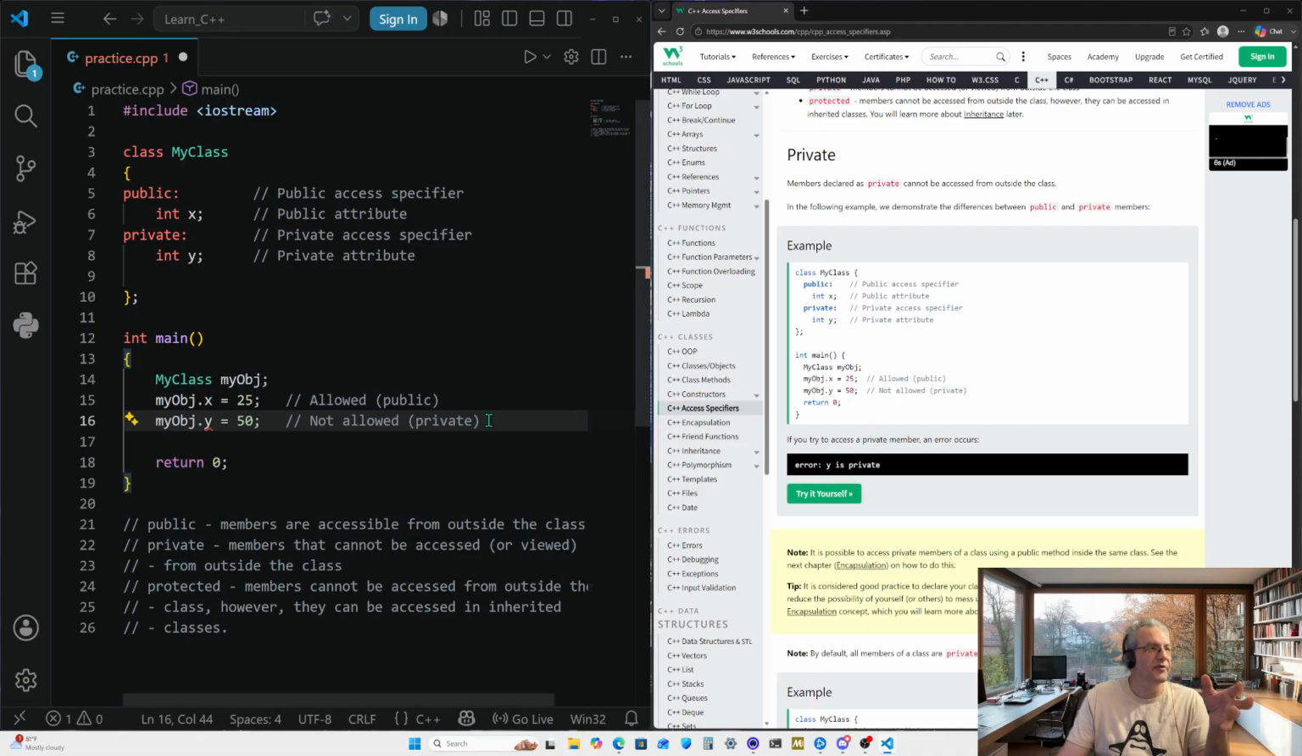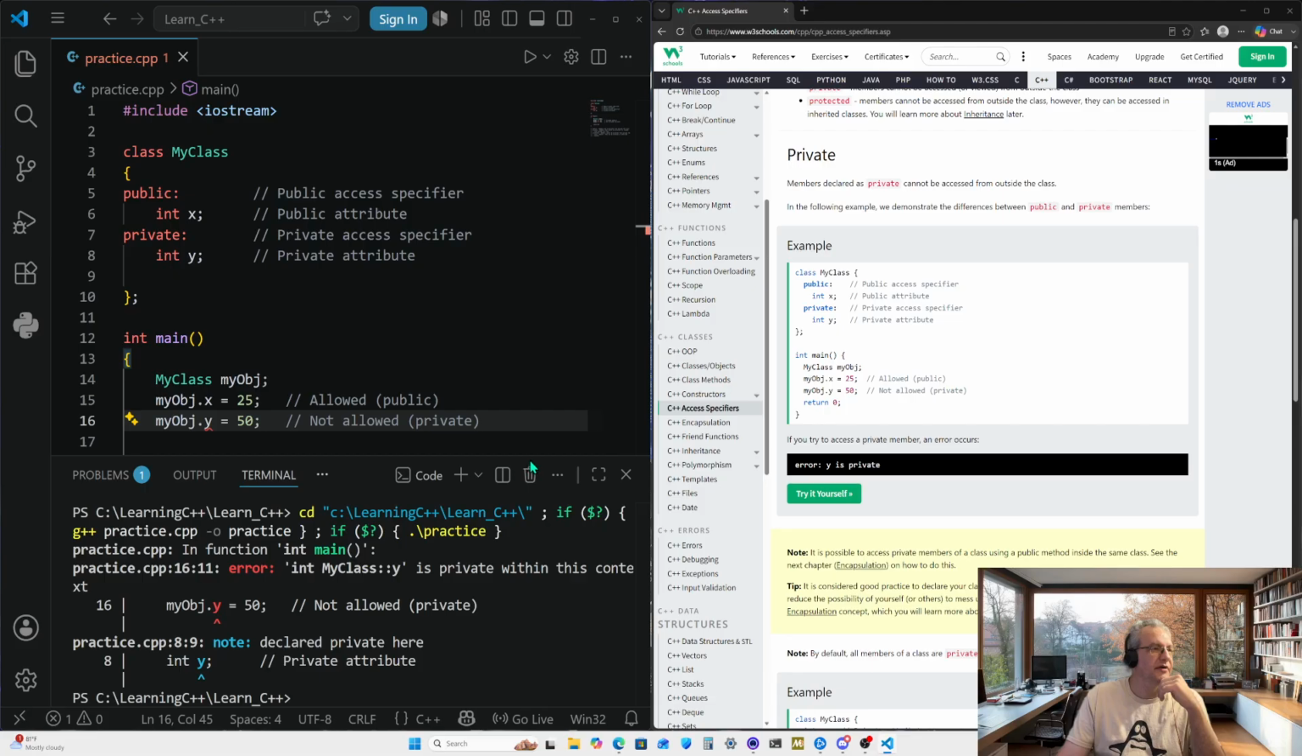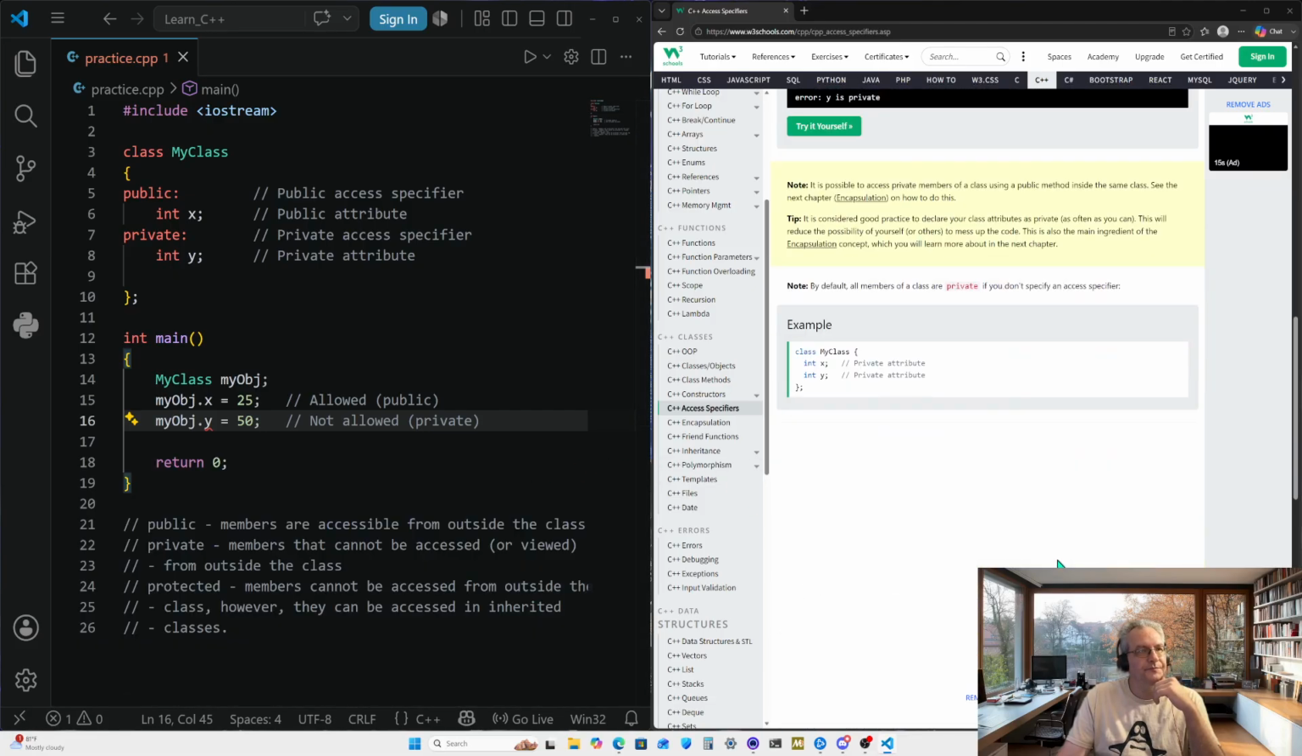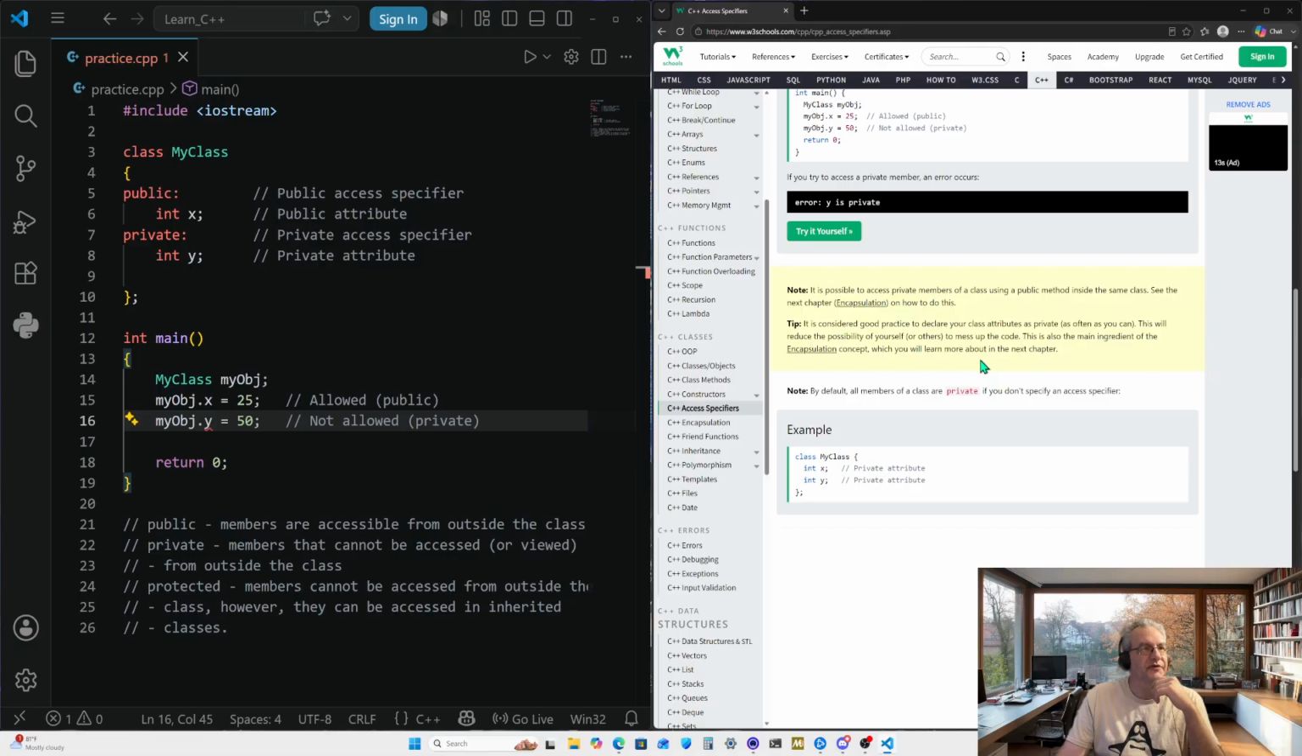So if we run this code the way it is, save it and try to run it, we're going to get an error. And there's the error, which is noted right there in the results.